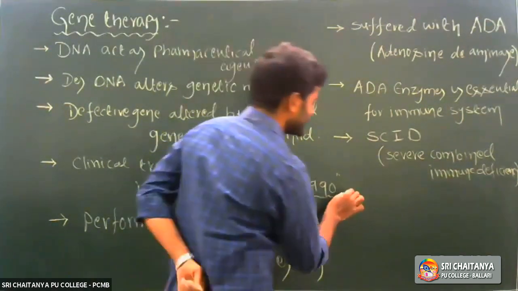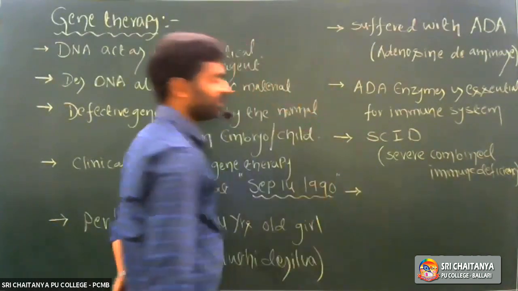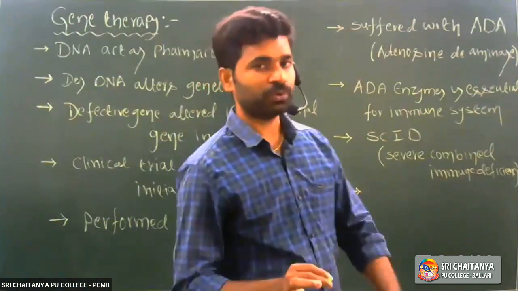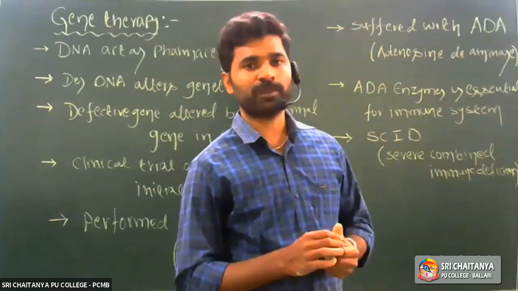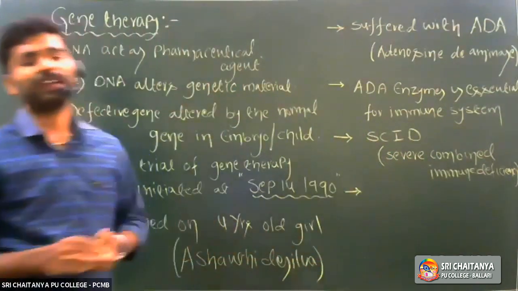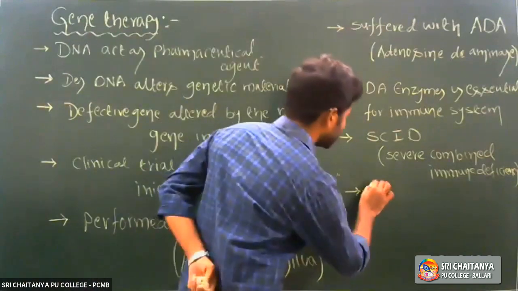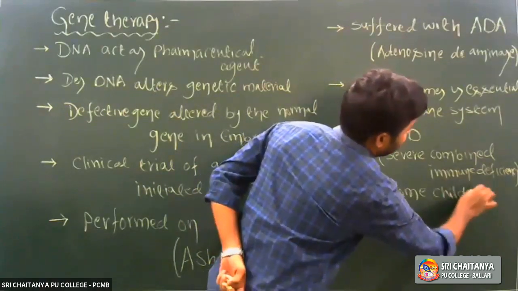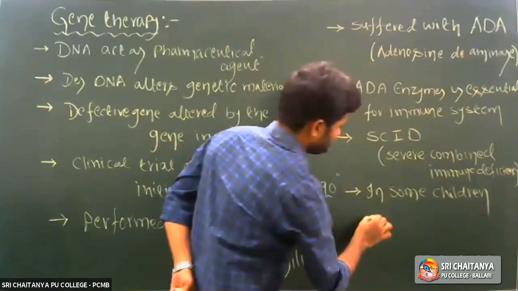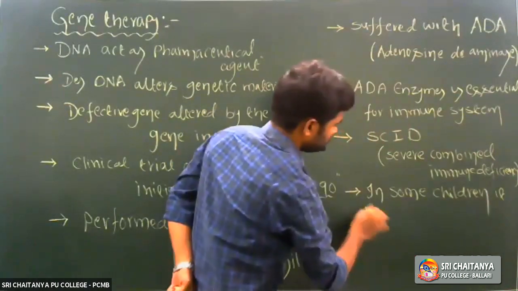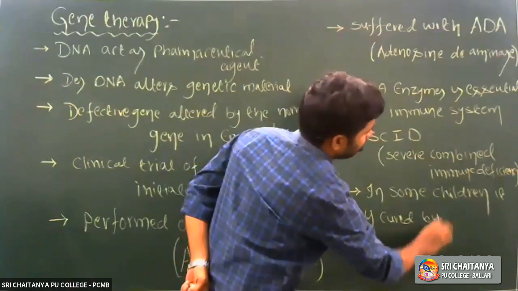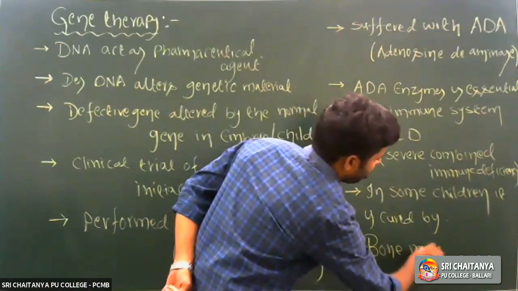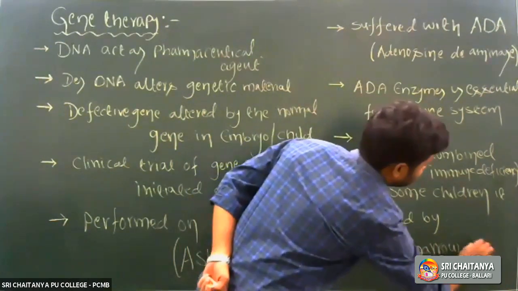See, in some children, that disease, ADA disease, is cured by bone marrow transplantation. So there are two methods to cure this genetical disorder. One is bone marrow transplantation, and another one is enzyme replacement therapy. So in some children, it is cured by which method? Bone marrow transplantation.